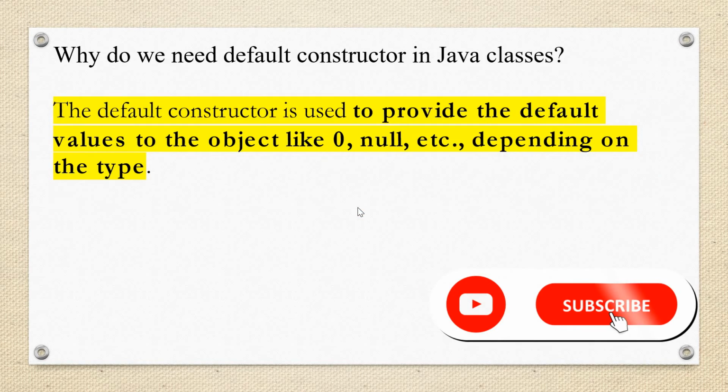Now, constructor is a very important topic, guys. People tend to get confused in constructors, and even if the interviewer confuses them, they get confused. So why do we need the default constructor in Java classes? The default constructor is used to provide default values to the object, like it's used to initialize an object with zero, null, etc., depending on the type.